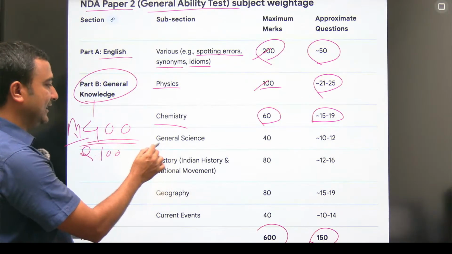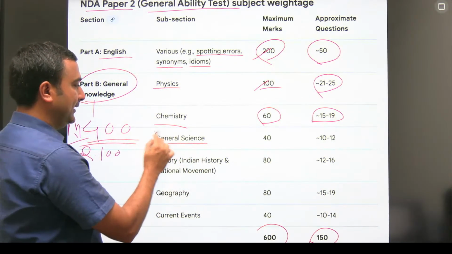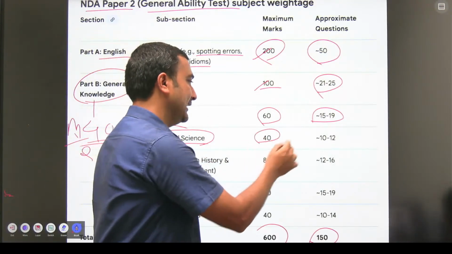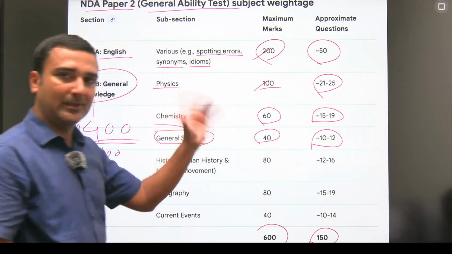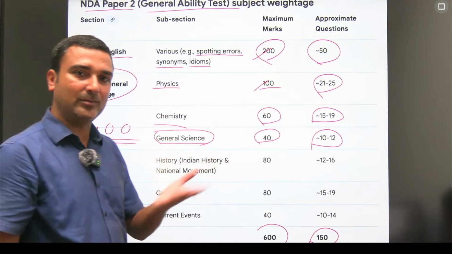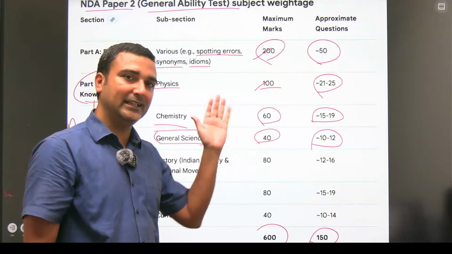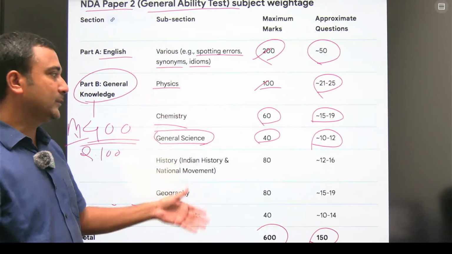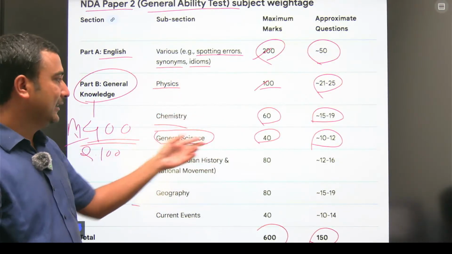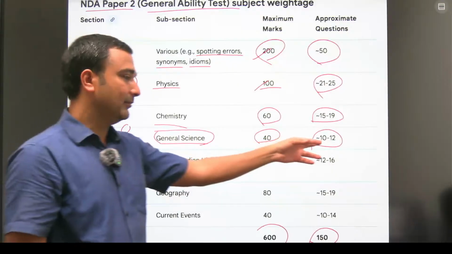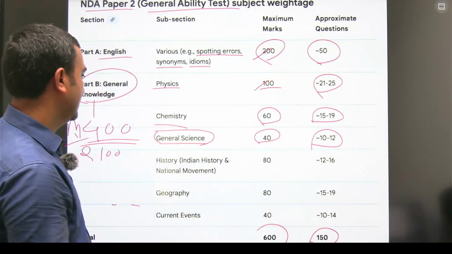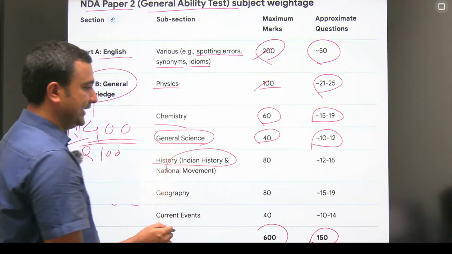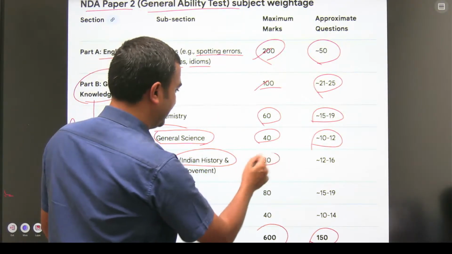From general science, very briefly, means here they will be asking some questions from biology, means botany and zoology, and other common sense type of questions, everyday common sense questions which won't be needing any special study. Means your 9th, 10th, 11th, 12th science portion apart from physics and chemistry, they are asking 10 to 12 questions, 40 marks. For history, it is very crucial. Total marks are 18.